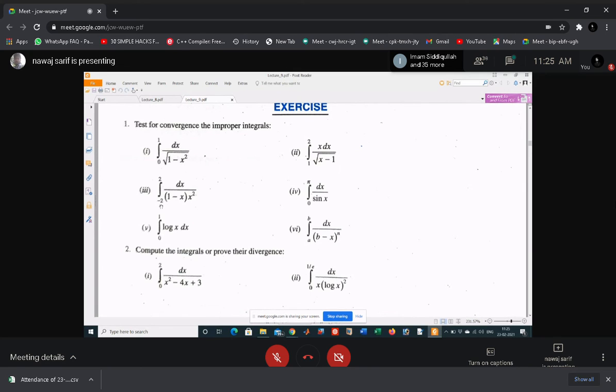And in the third example, this is minus 2 to 2, and this is dx by 1 minus x and then x square. Sir, 1. And 0 is also inside this interval. 0 and 1.